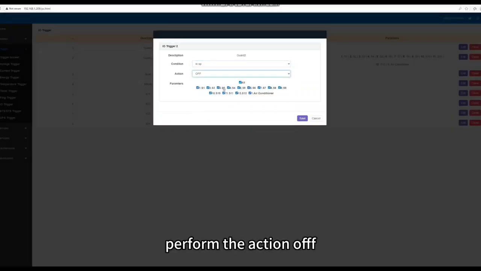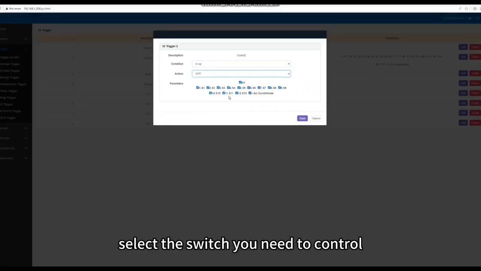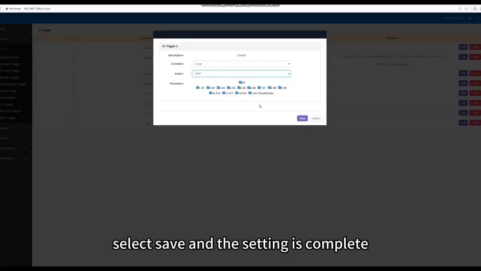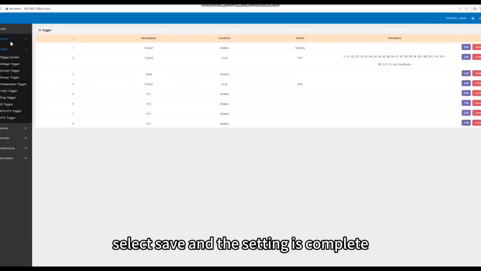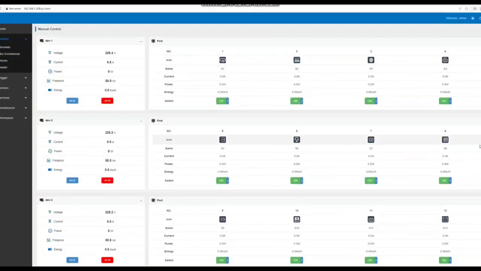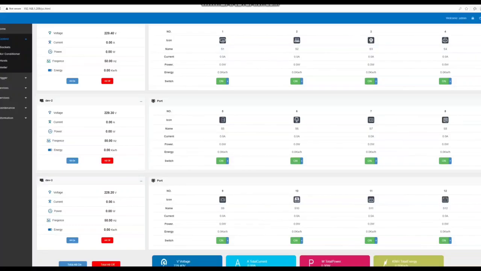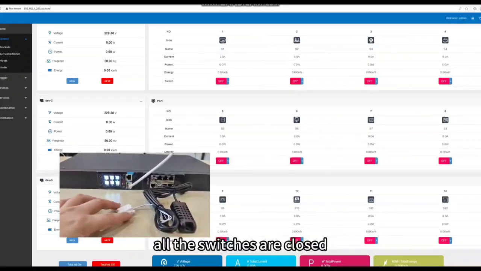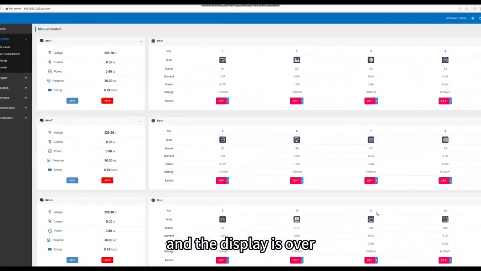Perform the action OFF. Select the switch you need to control, and select all switches here. Select Save, and the setting is complete. When our door magnetic is closed, all the switches are closed, and the display is over.